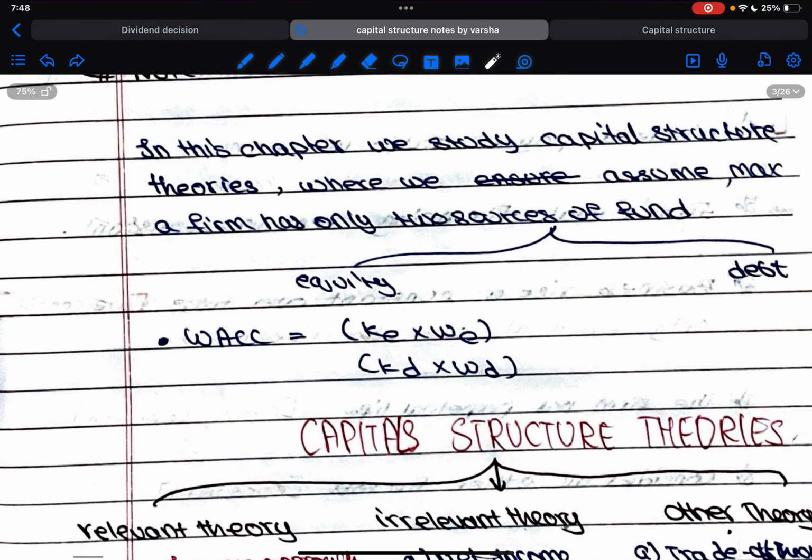So in this chapter we study capital structure theories, where we assume that all the firms that we are going to deal with have only two sources of fund, one is equity and another one is debt. Okay, so how are we going to calculate? Because there are two sources of fund, both are entirely different. How am I going to compare each and every source of fund?